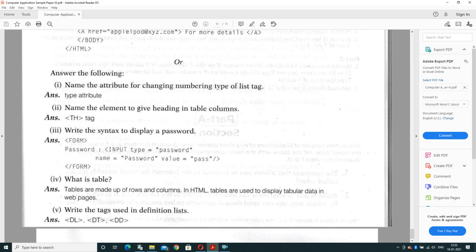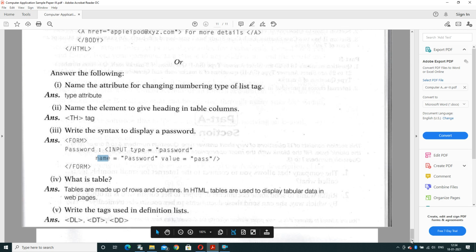Name the element to give a heading in a table column. To give the heading we will use the th tag. And write the syntax to display a password. For a password we need the input tag, so we will make a form. In the form we have taken password as general data, and for inputting the password we have taken the type, that is input type equal to password, and name equal to password and value equal to password. So 3 attributes we have used for the input tag. First one is type, second attribute is name, and third attribute is value. And afterward the form gets completed. You can enter a password in a form.